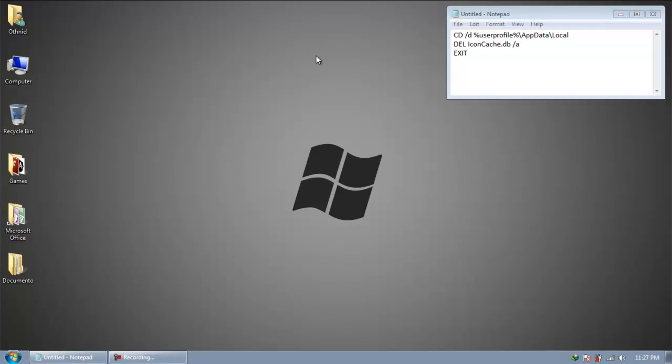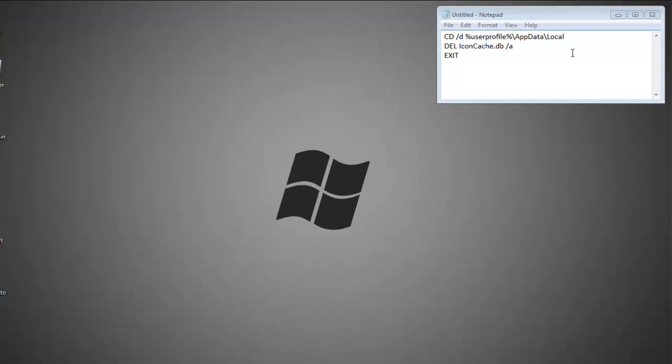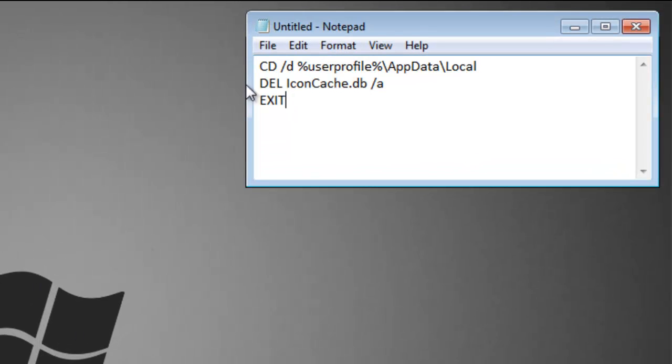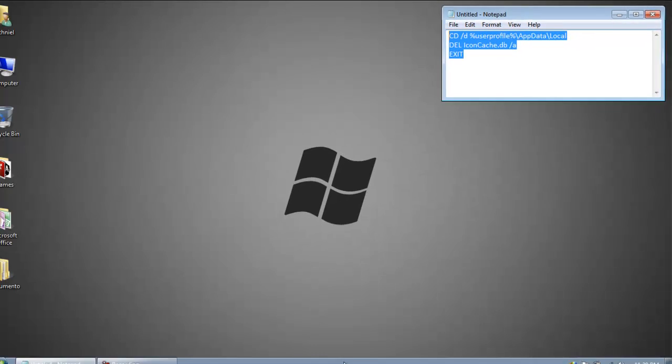Alright, now I'm going to show you how to rebuild your icon cache. As you can see here, I've already prepared a string or command for later use. Make sure you get this in my blog.